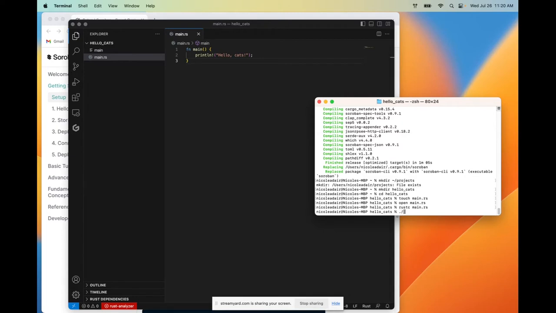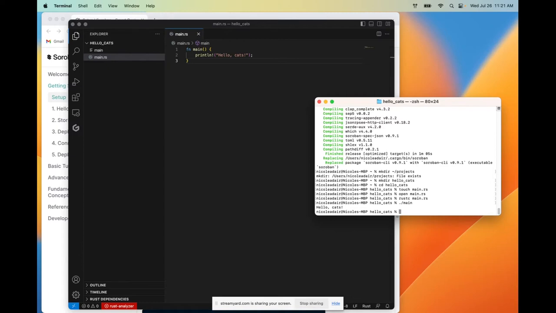And to run the file, this is on Mac, by the way. It's slightly different in Windows and other operating systems, but I will link resources for those commands in the show notes as well. To run the file, we're going to use ./main, and we'll see that hello cats is printed out. We have successfully completed our first Rust program, compiled and run in the terminal.